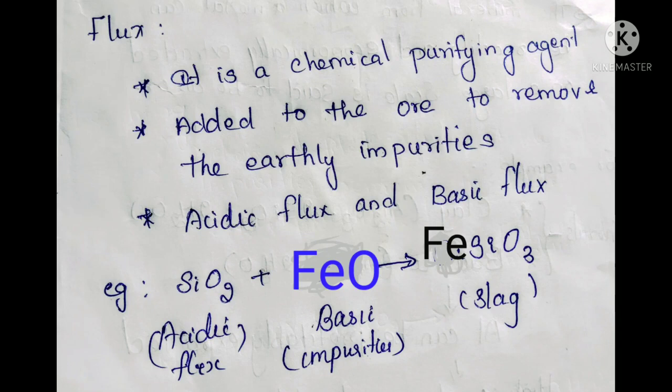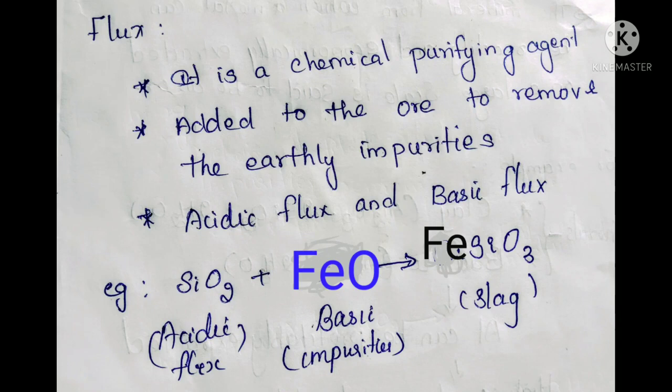So we will add silicon dioxide and it is removed as iron silicate. Like that we will remove all the attached particles from our ore except aluminium. So while extracting, we get two types of impurities, either acidic or basic.